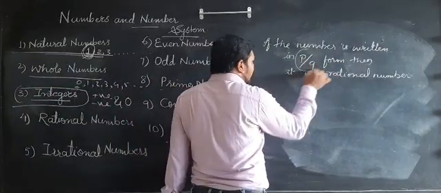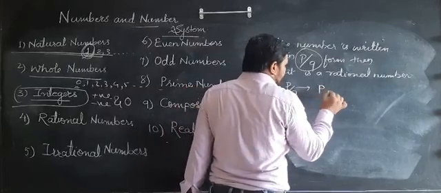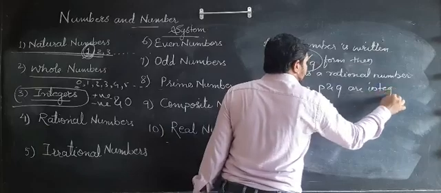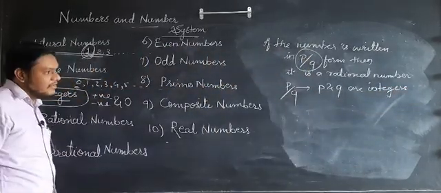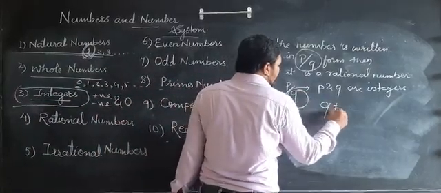We have to focus on this P upon Q form. In this P upon Q, P and Q are integers, meaning P and Q may be positive numbers, negative numbers, or 0 also. But keep in mind that Q should not be equal to 0.